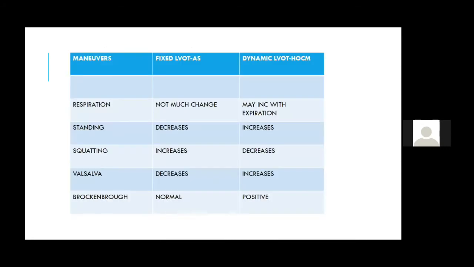Now again, I will tell you, respiration doesn't make much difference to the AS. We know on expiration it may increase, but dynamic LVOT makes more of a difference. On standing, the AS murmur decreases, HOCM increases. On squatting, HOCM decreases, AS murmur increases. Valsalva, the AS murmur decreases, the HCM murmur increases. The concept remains the same. There is something known as the Brockenbrough-Braunwald phenomenon, which I'll try to cover in further slides, because it becomes more confusing here. It is a cath finding, which let's discuss later.